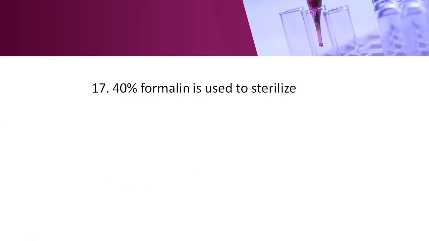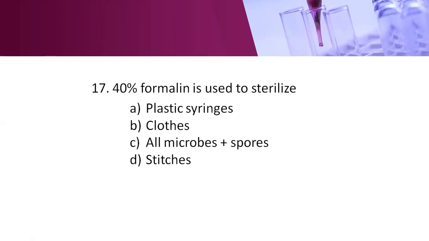Next question. 40% formalin is used to sterilize: option A, plastic syringes, option B, clothes, option C, all microbes and spores, option D, stitches. Here, the right answer is option C, all microbes and spores. Formalin consists of a 35% solution of formaldehyde. Formaldehyde and glutaraldehyde come under aldehydes.